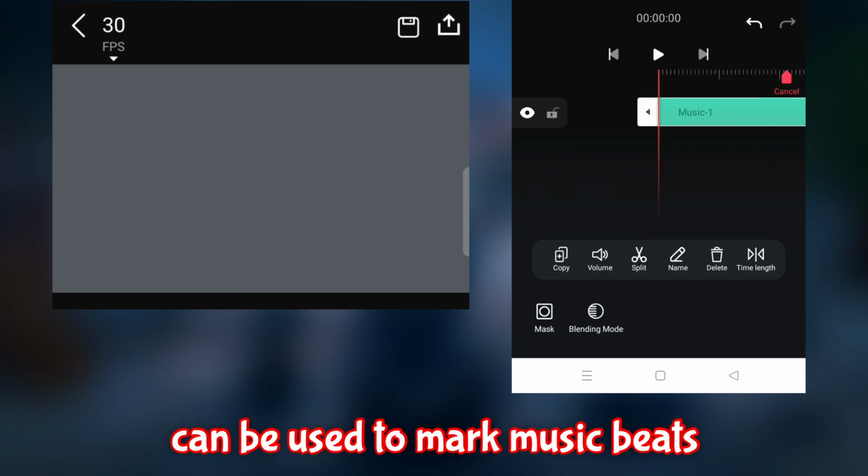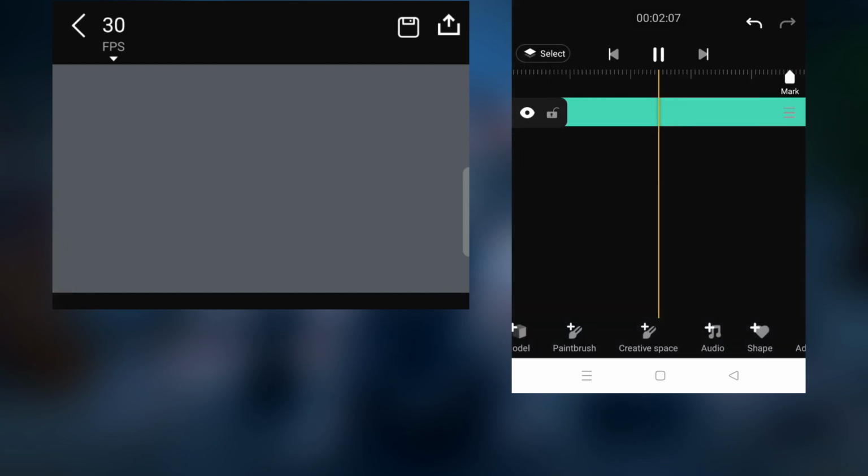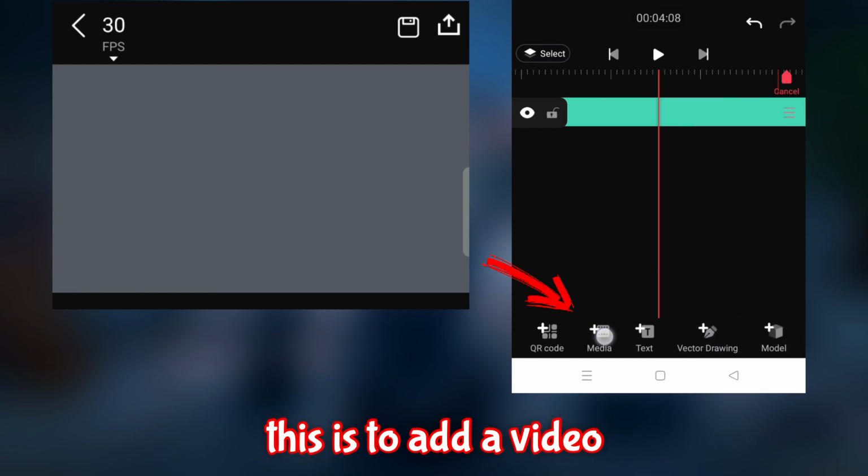This is for marker, can be used to mark music beats. This is to add a video.